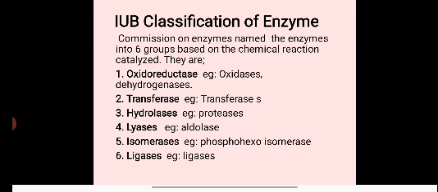Now we discuss the classification of enzymes, or IUB classification of enzymes. The Enzyme Commission divided the enzymes into 6 groups based on the chemical reaction catalyzed. These 6 groups we look at further. Each class we will talk about in detail. First class, oxidoreductase.